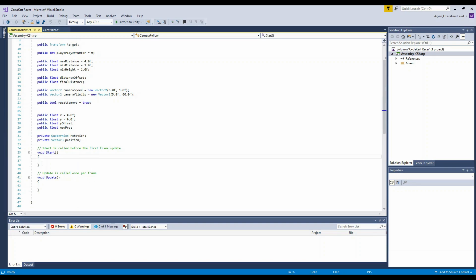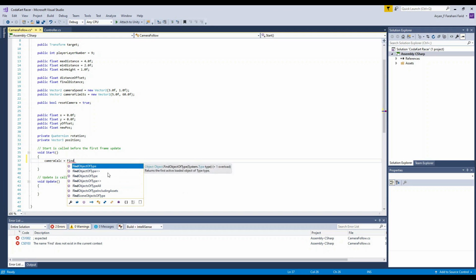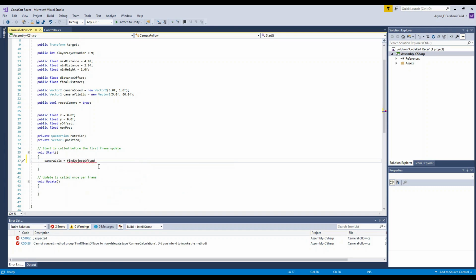But anyway, once you've written that, we're just going to go to the void Start area and write these little lines. So the first line is camera calc, short for calculations, and then equals, and then capital F, Find, and then Object of type, with the greater than, less than signs.